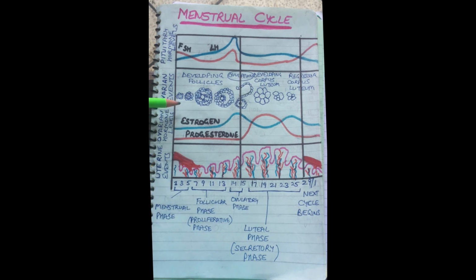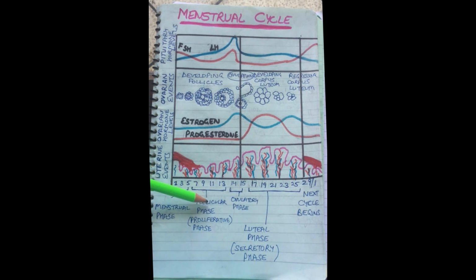So during the follicular phase, development of follicles occurs. Now the follicular phase is also called the proliferative phase. Why proliferative phase? Because during menstruation the endometrium has broken down. Now after menstruation this endometrium regenerates through proliferation. So this endometrium wall is regenerating. So the follicular phase is also called the proliferative phase. Side by side there is an increase in the estrogen level, and it is the estrogen which is bringing about the regeneration of the endometrium wall.